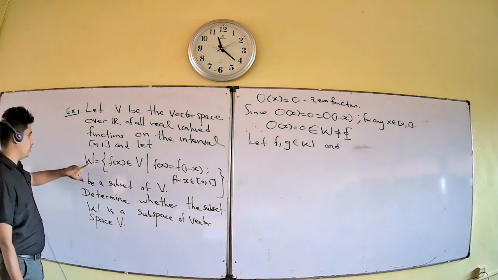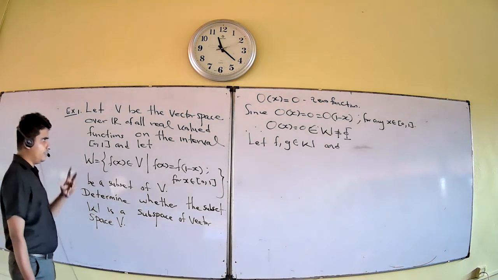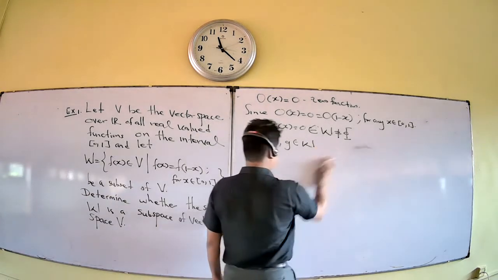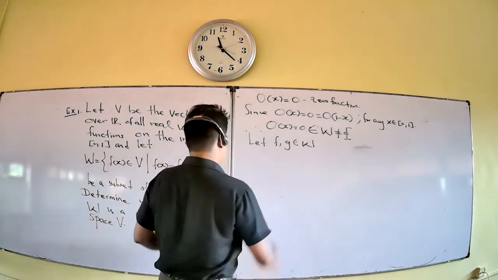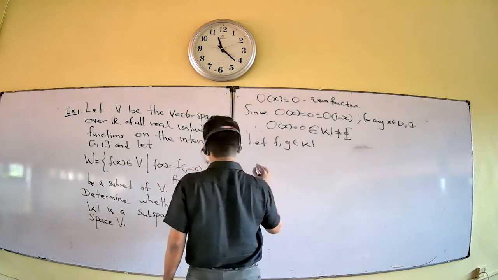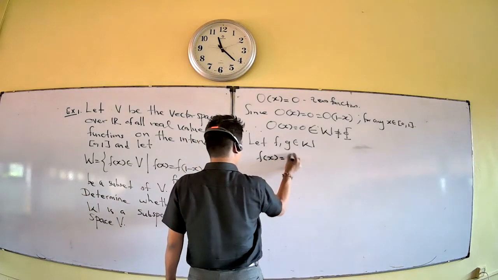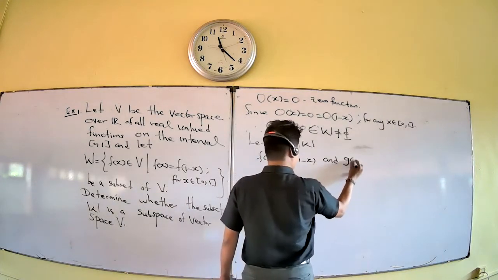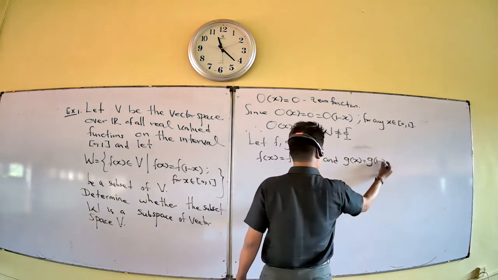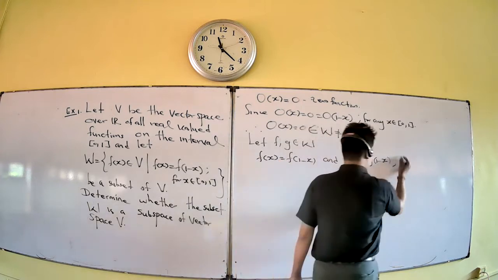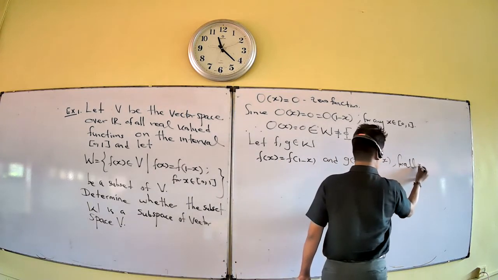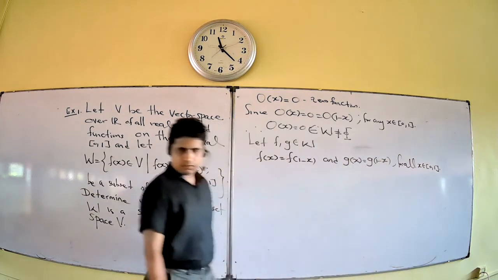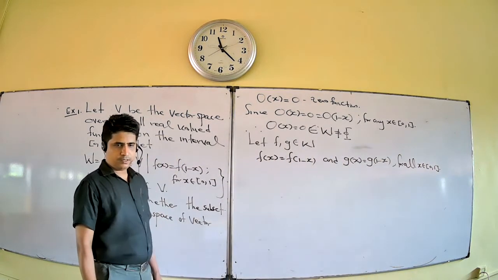Our claim is that W is a subspace, so the proof goes like this. Let f, g belong to W. Then f of x equals f of 1 minus x, and g of x equals g of 1 minus x, for all x in [0, 1].